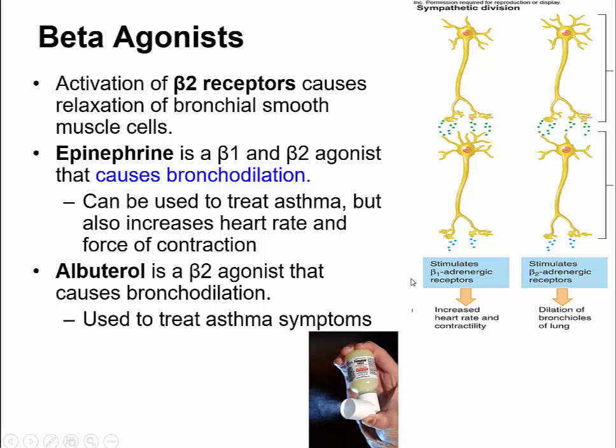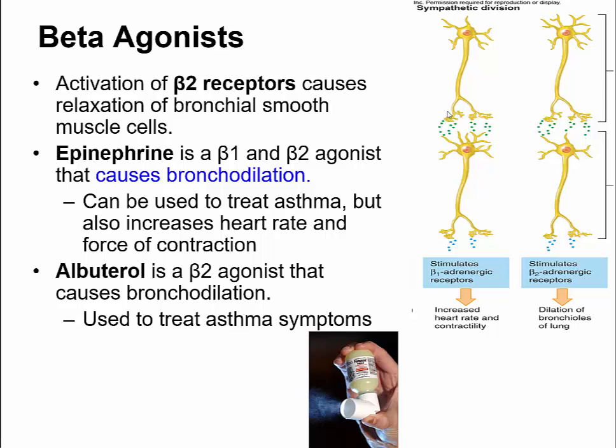Now, beta agonists, they activate beta receptors. So activation of beta 2 receptors causes relaxation of bronchial smooth muscle cells. Epinephrine is a beta 1, beta 2 agonist and causes bronchodilation, relaxing the smooth muscles of the bronchioles. This drug can be used to treat asthma. However, it also increases heart rate and force of contraction.